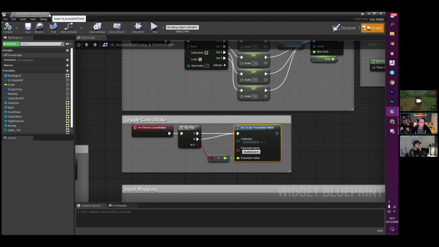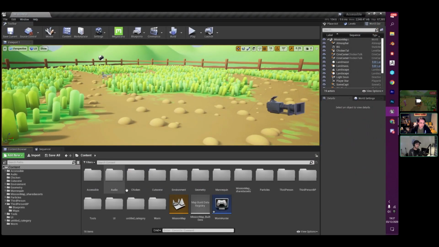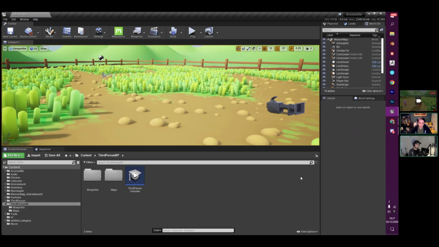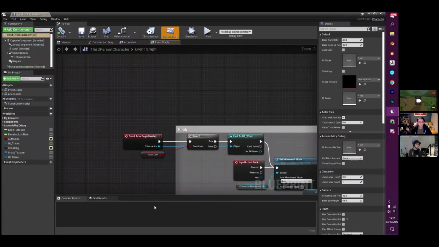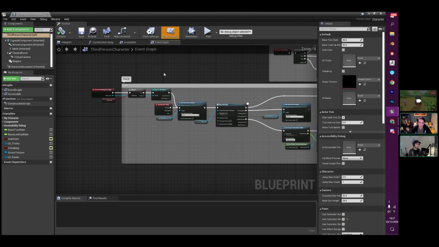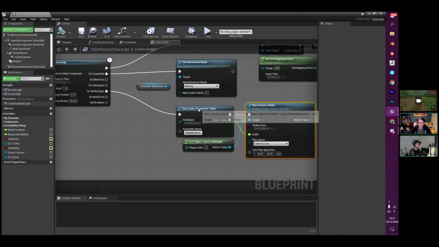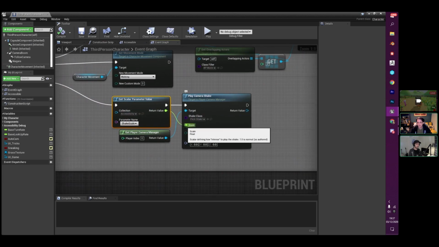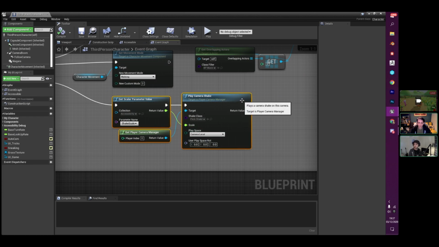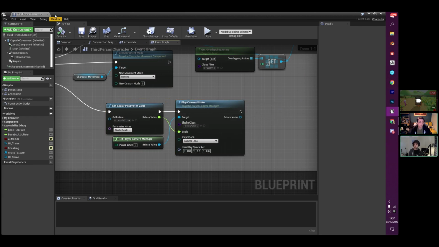And then anytime I play a camera shake event, if I go to my chicken blueprint, which has replaced my third-person character, I'm checking what that strength value is, and then scaling my camera shake appropriately. That's going to allow me to very easily control any of my camera shake properties.